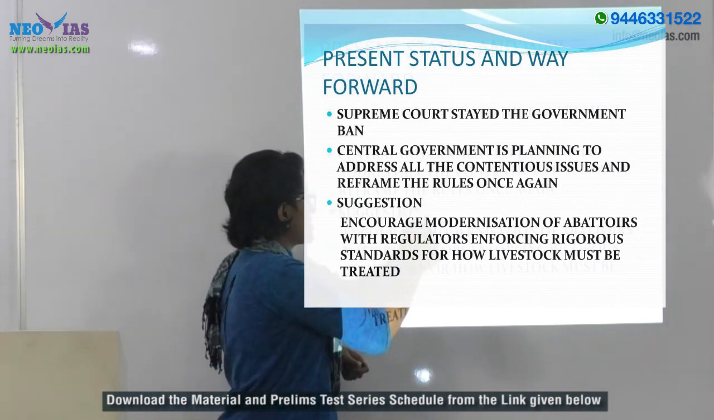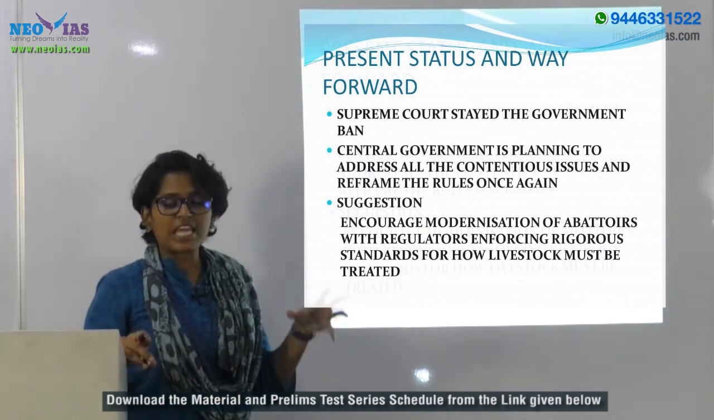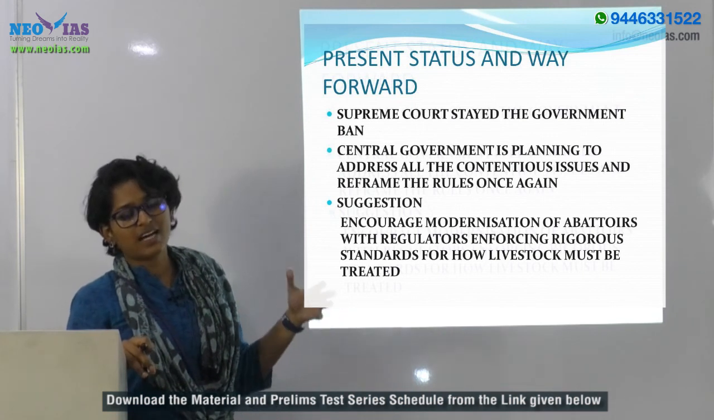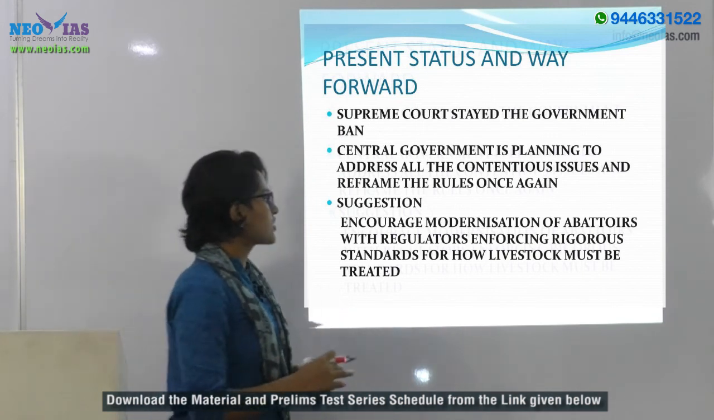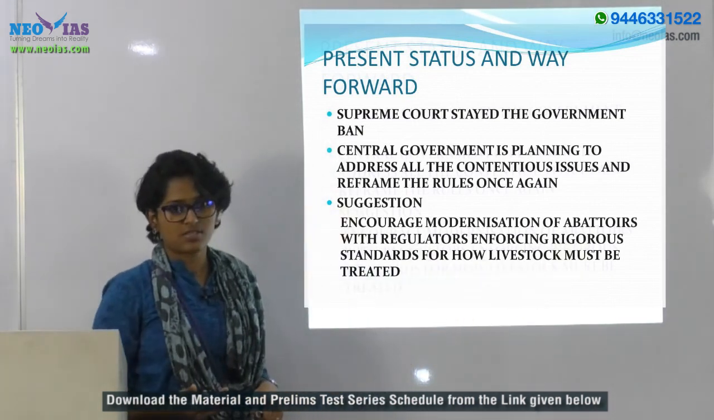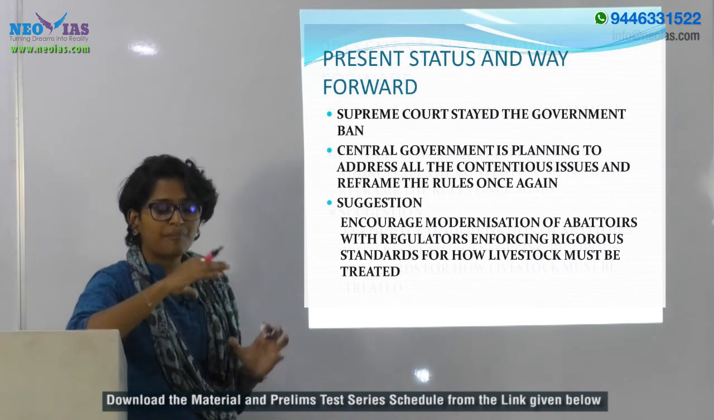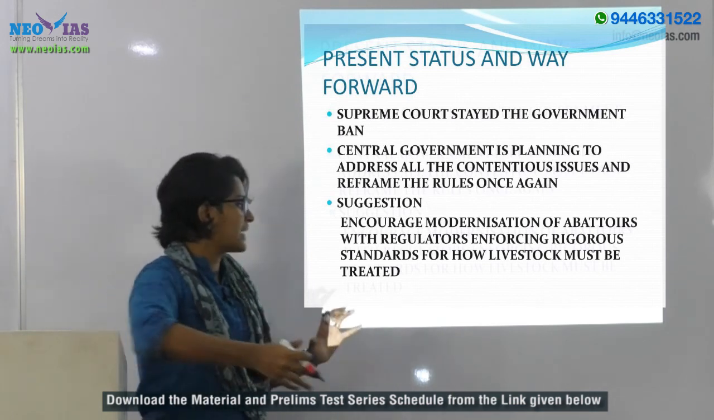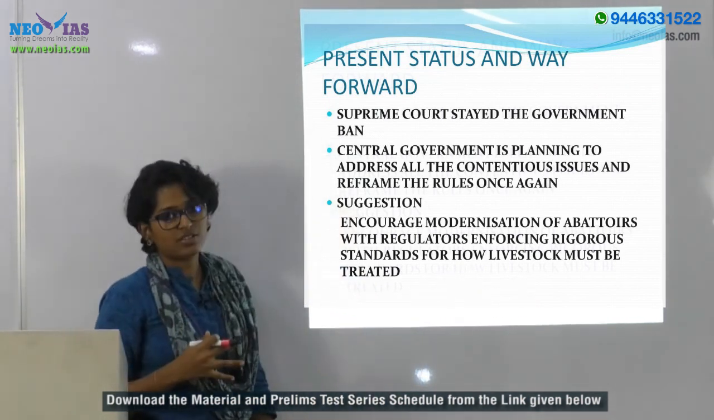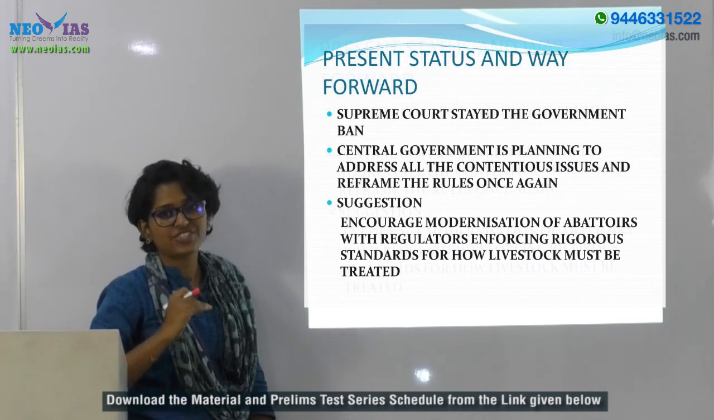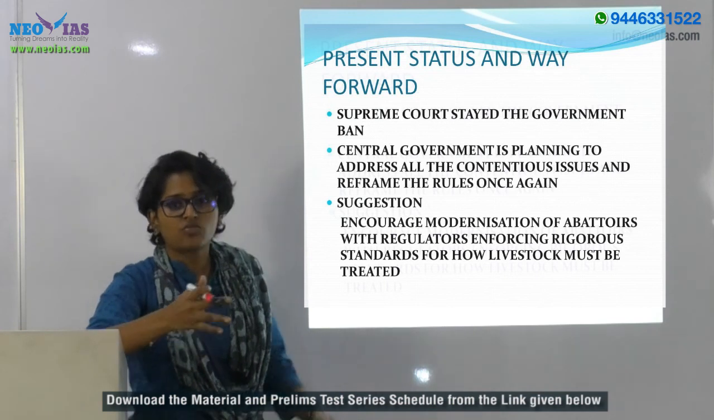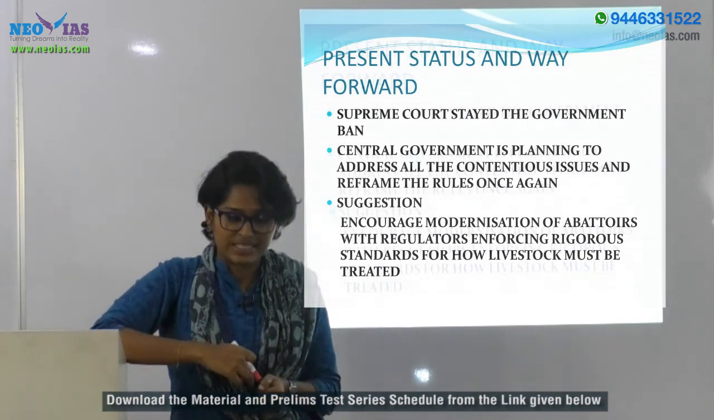We can even make a suggestion: if the government's aim is to prevent animal cruelty related with this cattle trade, then other than this ban, their focus must be to modernize the abattoirs or slaughterhouses. And the regulators should come up with stringent standards so that every measure is taken to make sure the livestock is treated properly and no unnecessary pain is inflicted on these animals. Thank you.